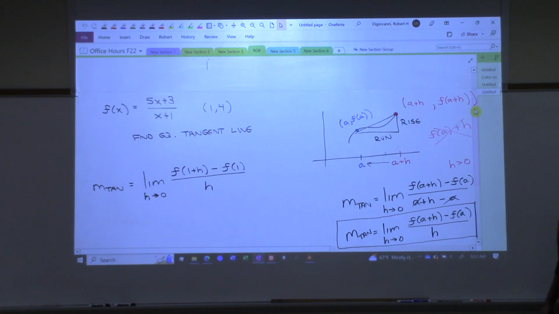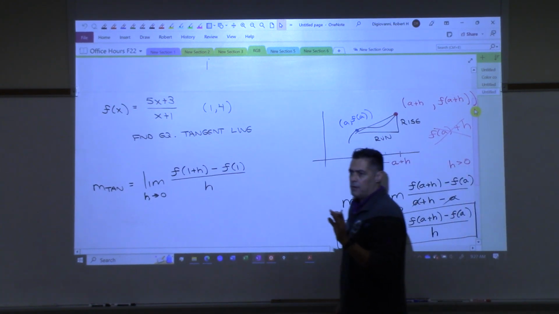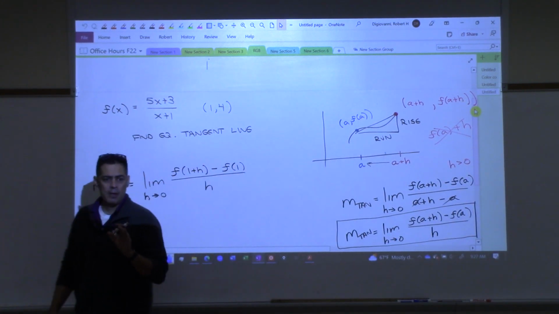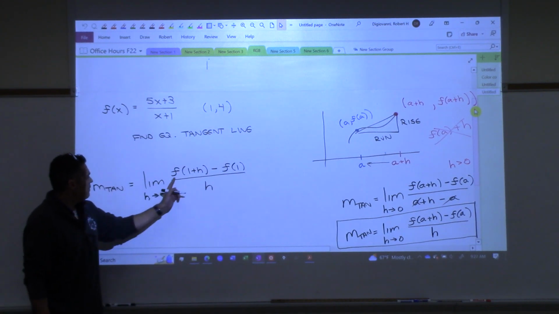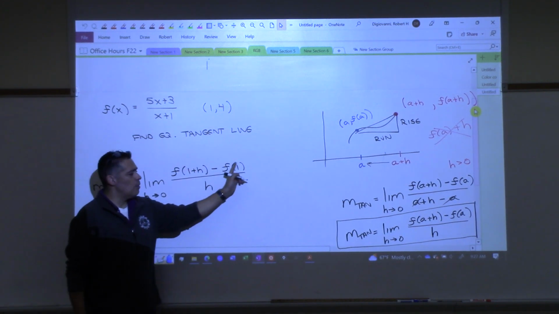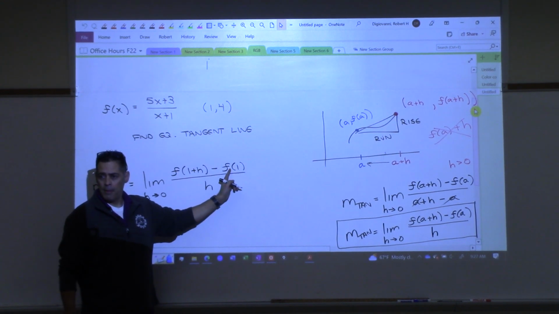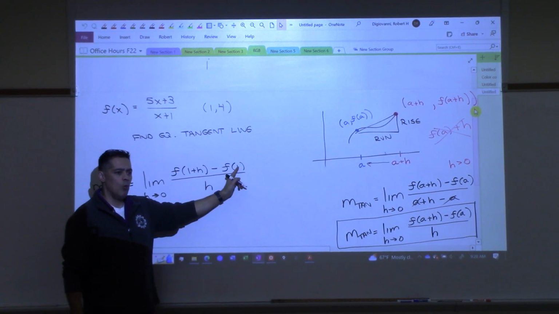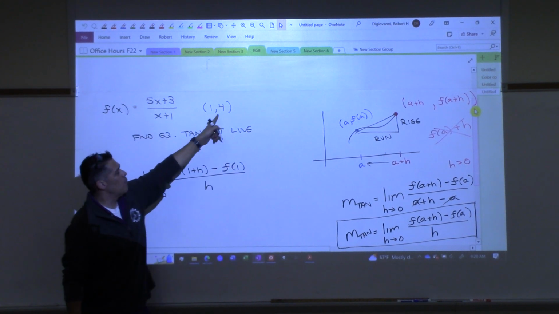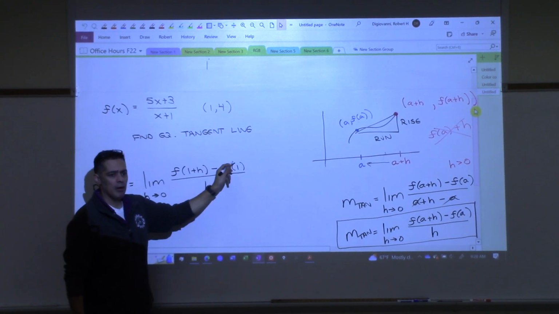So this is different than the last problem, right? I mean, the way that the other formula works. We have to figure out what this is, and we have to figure out what this is. Do you all agree that this is just 4? This is, what do you get when you plug 1 into the function? 4, we know that, right? So this is just 4.